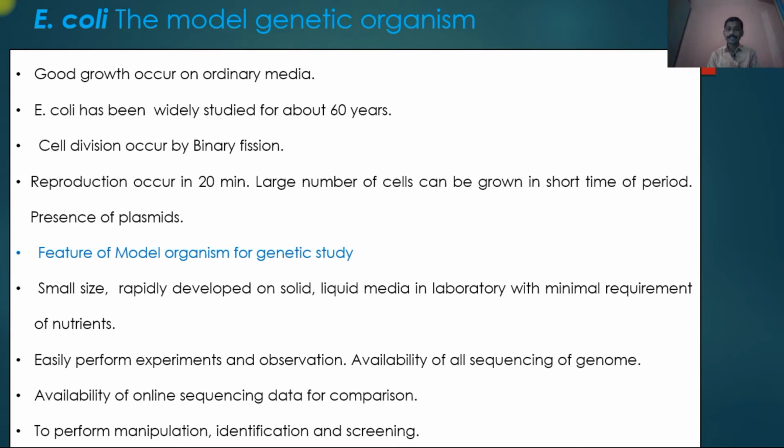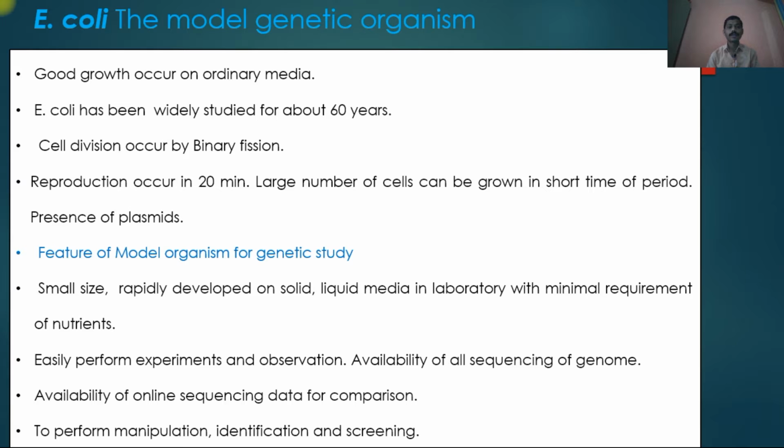Cell division occurs by binary fission. Reproduction occurs in 20 minutes under ideal temperature or ideal conditions. One cell is converted into two daughter cells within 20 minutes, so a large number of cells can grow in a short period of time. Again, one important characteristic is the presence of plasmid.